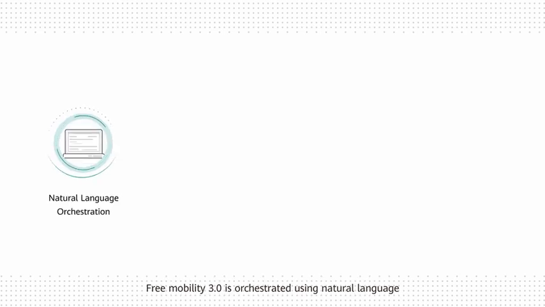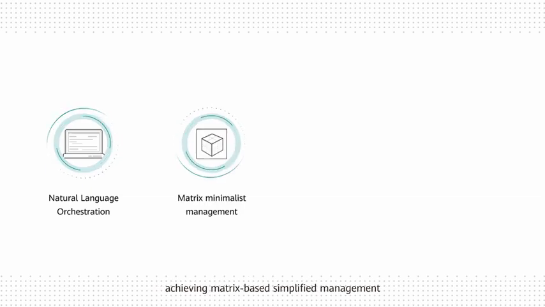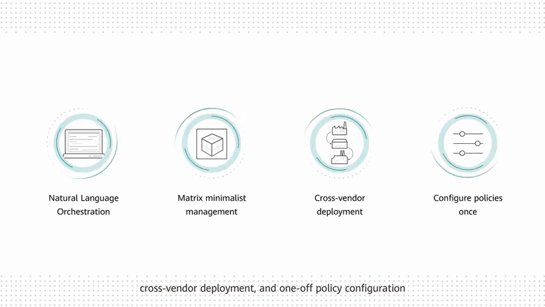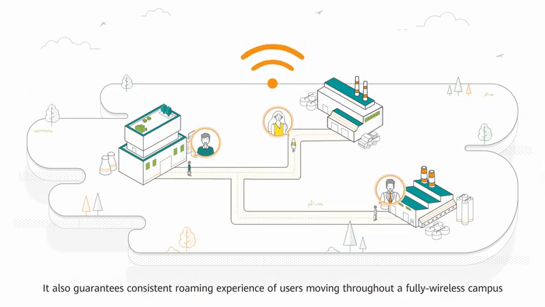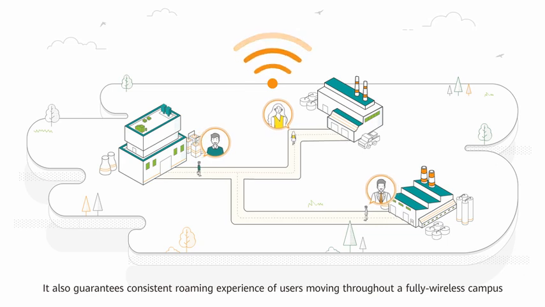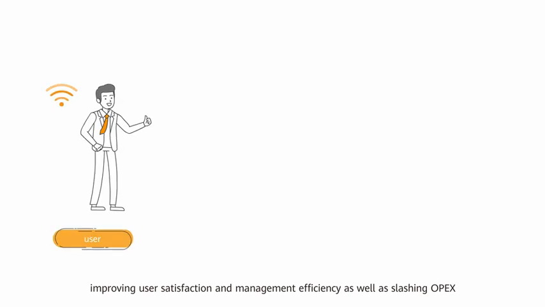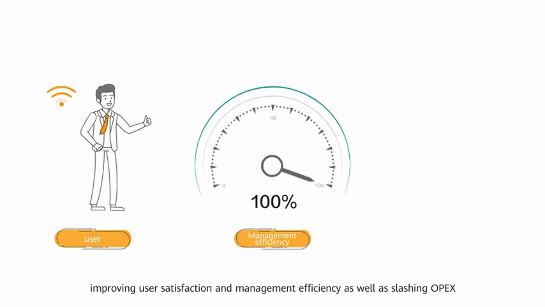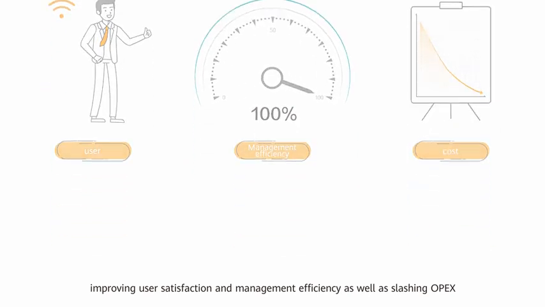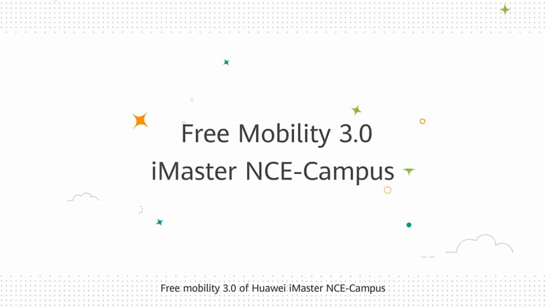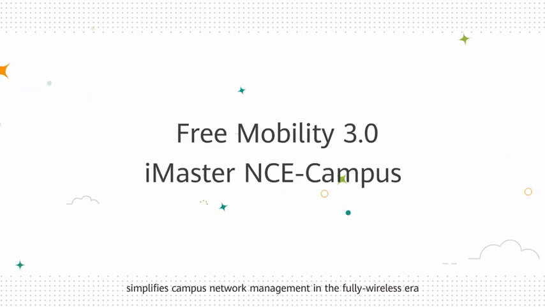Free Mobility 3.0 is orchestrated using natural language, achieving matrix-based simplified management, cross-vendor deployment, and one-off policy configuration. It also guarantees consistent roaming experience of users moving throughout a fully wireless campus, improving user satisfaction and management efficiency, as well as slashing OPEX. Free Mobility 3.0 of Huawei iMaster NCE Campus simplifies campus network management in the fully wireless era.